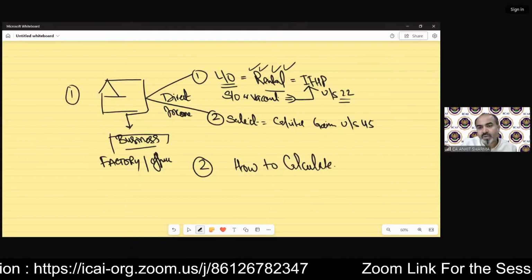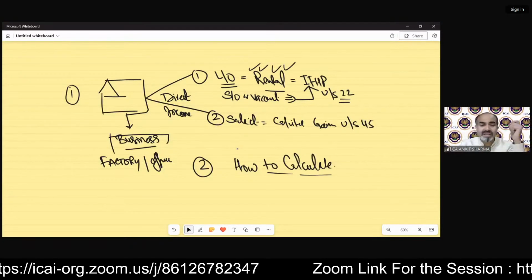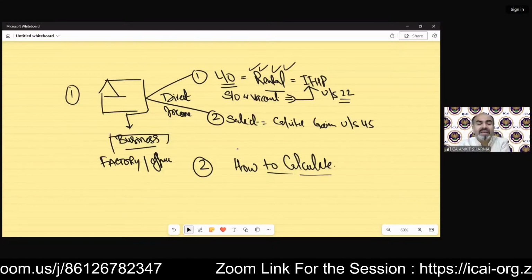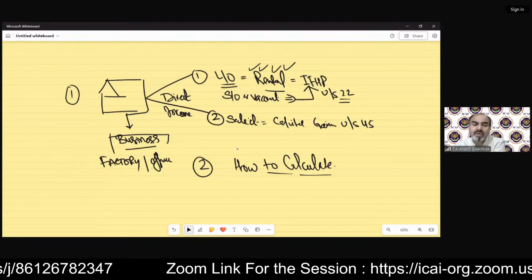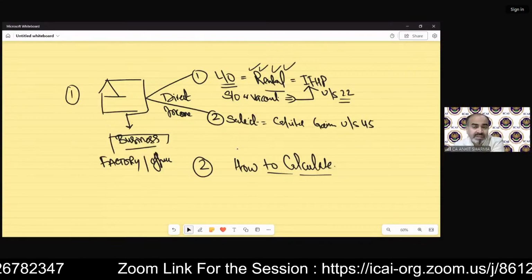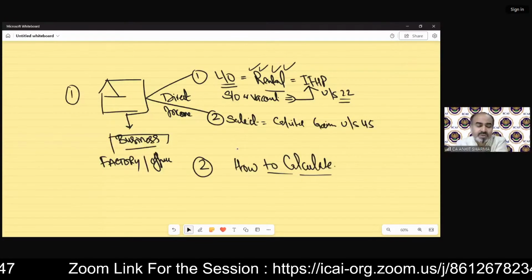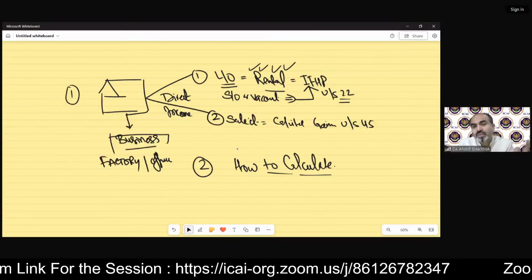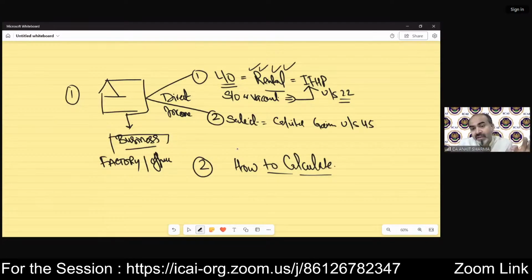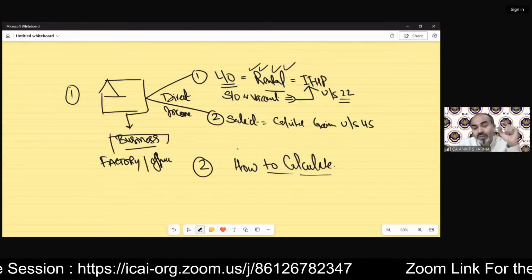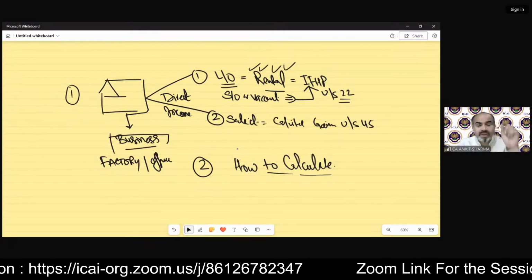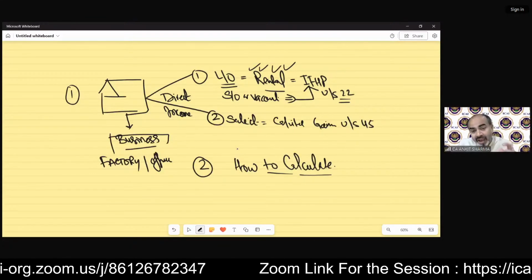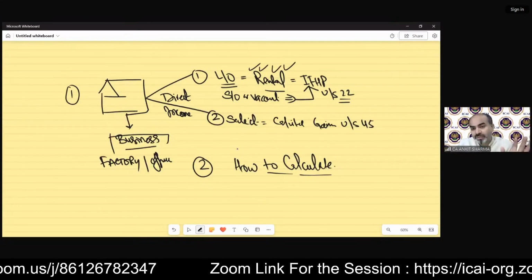Look, as I have discussed with you, income from house property is the easiest chapter, but that does not mean it is easy. It's easiest among, we can say, salary, PGBP or capital gain, or we can say income from other sources also. But you have to focus on the provisions of the question because it's easy, but they are tricky questions. There are some points which you have to understand when you solve a question.